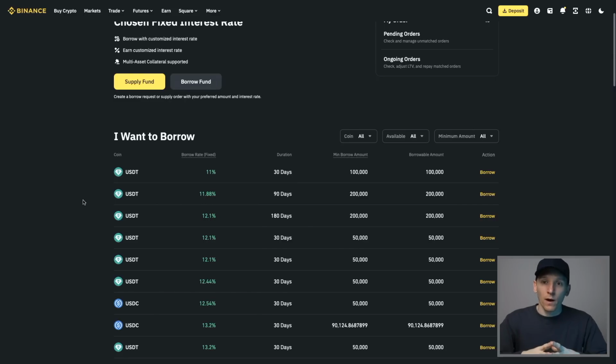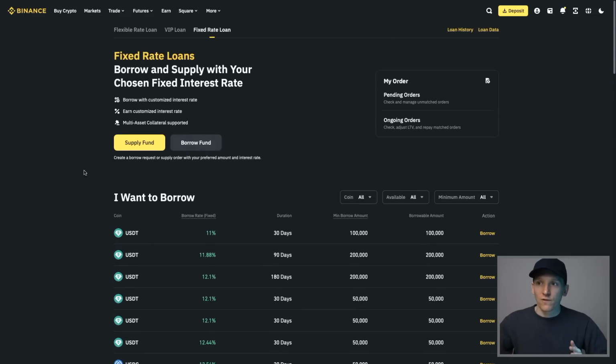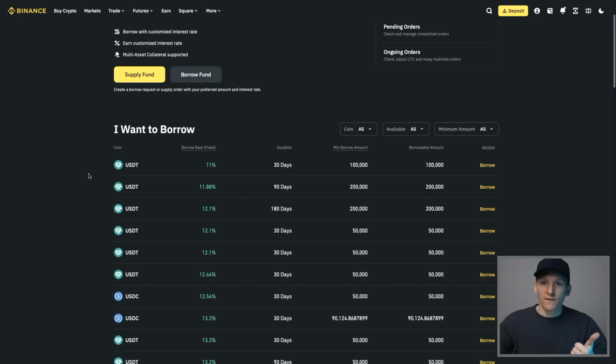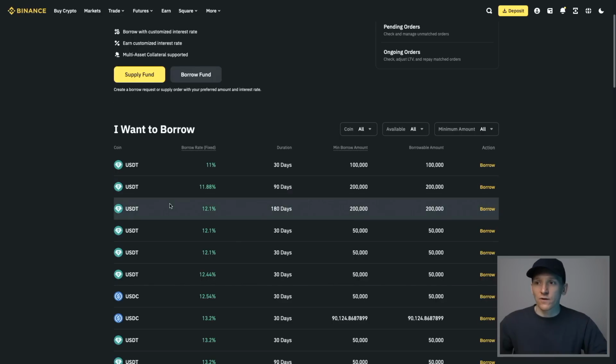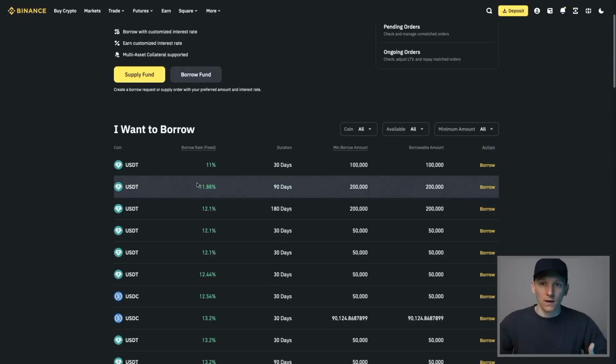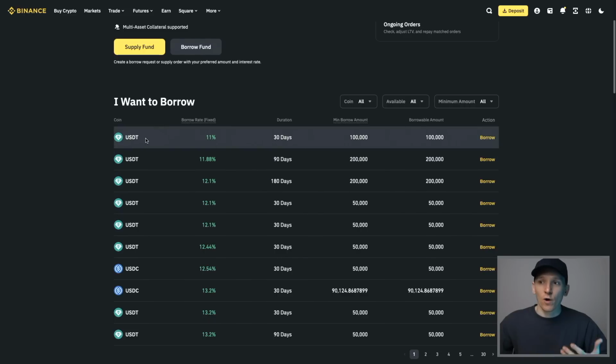And that means that someone has to agree specifically to those terms. So this fixed rate fixes the rate and the time horizon. Now we can see that there is a marketplace for this, and there are these offers right here. Someone is offering to lend us USDT at 11% for 30 days, and we can go ahead and choose that.